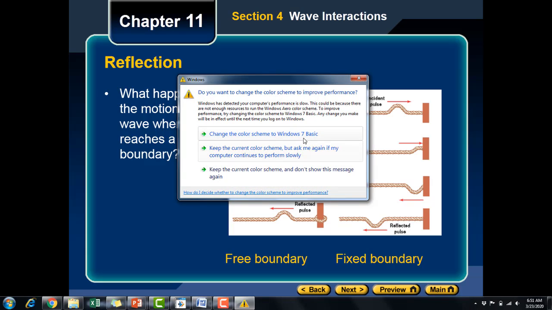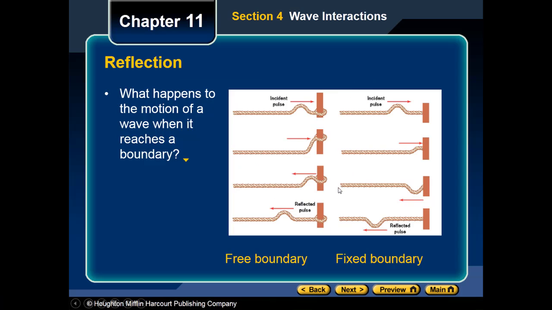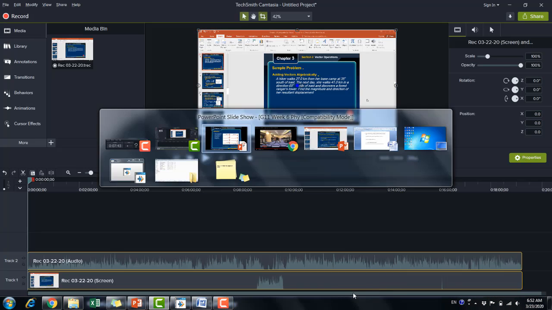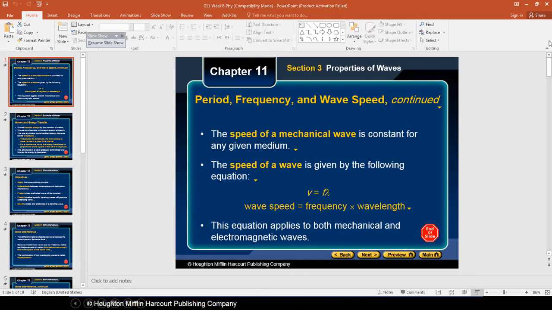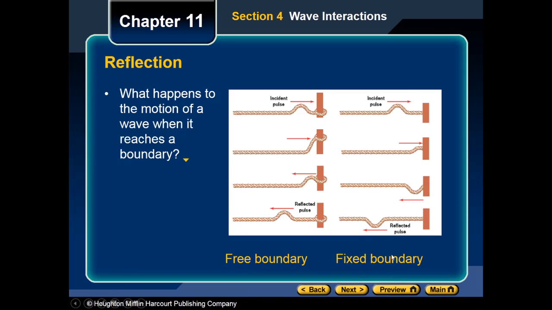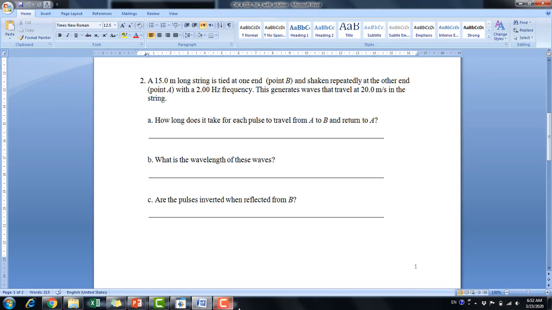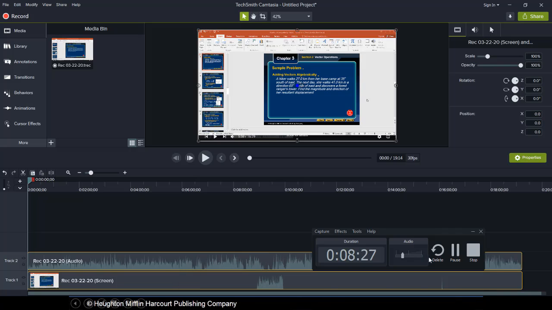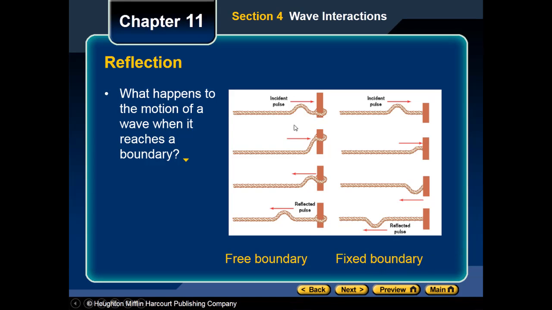So a boundary is whenever you carry the rope from one side and the other side is at the wall, this is called a boundary.